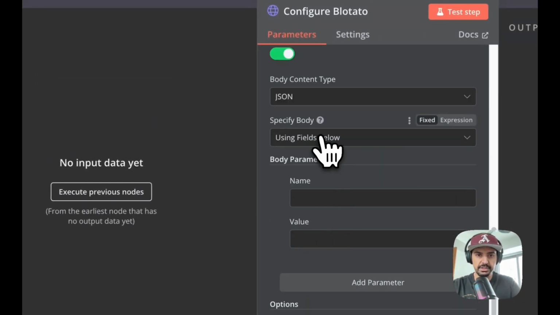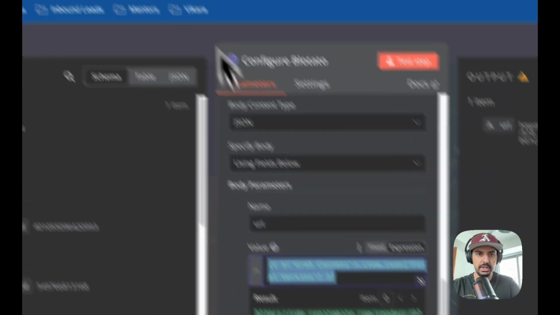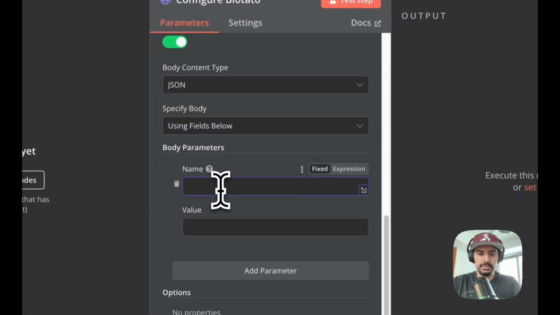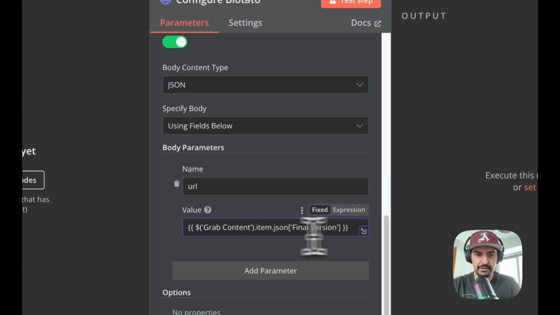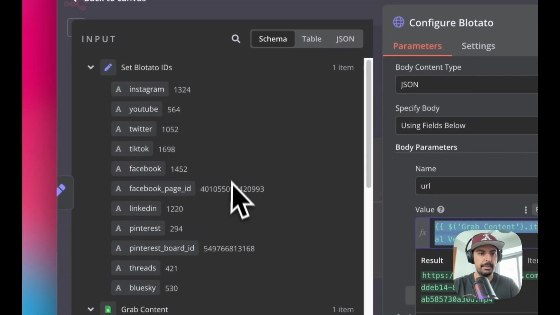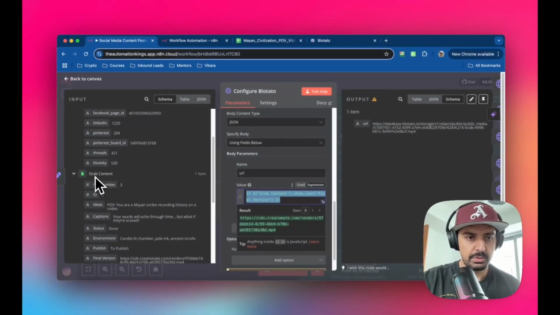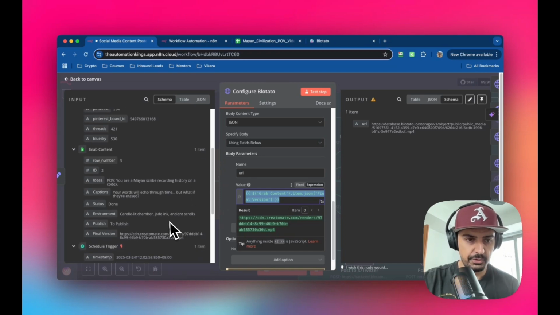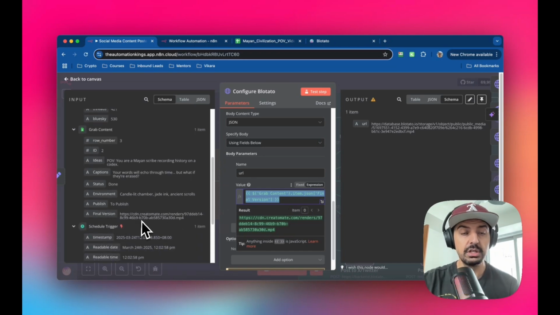So we're going to save that. We're going to use what I set this to. Yeah, body user fields below, which is this, and then this one's just going to be URL, and then the value is just going to be that column here. Okay, so you can see if I go back to the original, it's just a mapped field from grab content, which is a previous node, and I'm getting the final version, which is column G of the sheet.